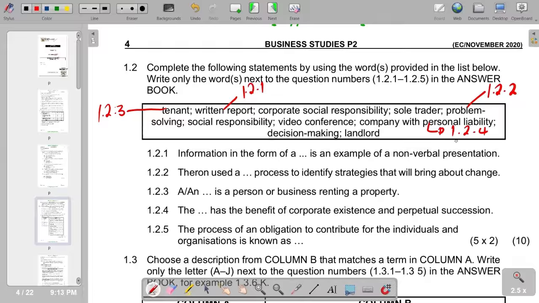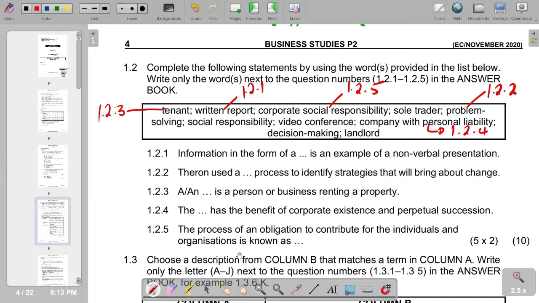Then 1.2.5, the process of an obligation to contribute for the individuals and organizations is known as. So this is a social responsibility, which we are having on this part. So we put 1.2.5 on that one.